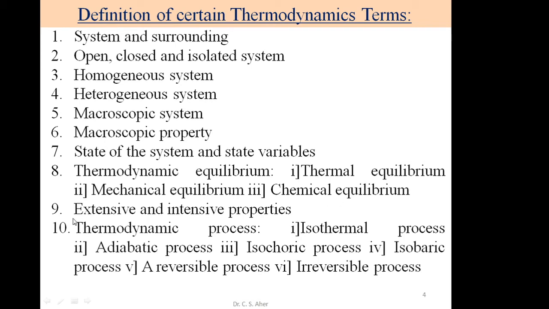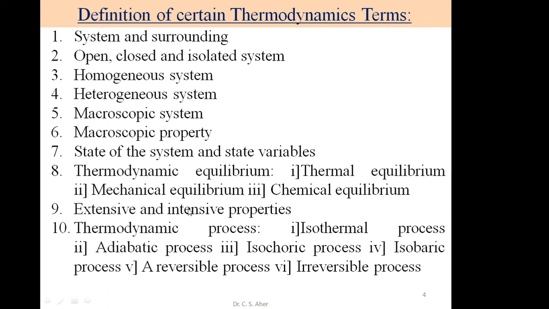The next is extensive and intensive property. What is extensive? Properties which depend upon the quantity of matter contained in the system are called extensive properties. So an extensive property depends upon the quantity of matter present in the system. An intensive property does not depend upon the quantity of matter.